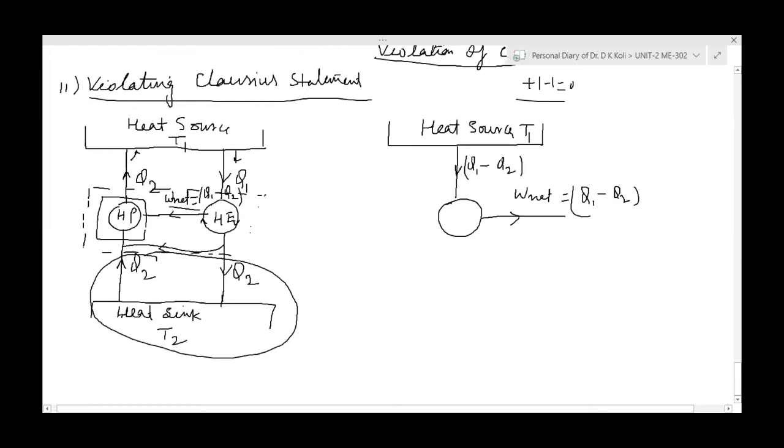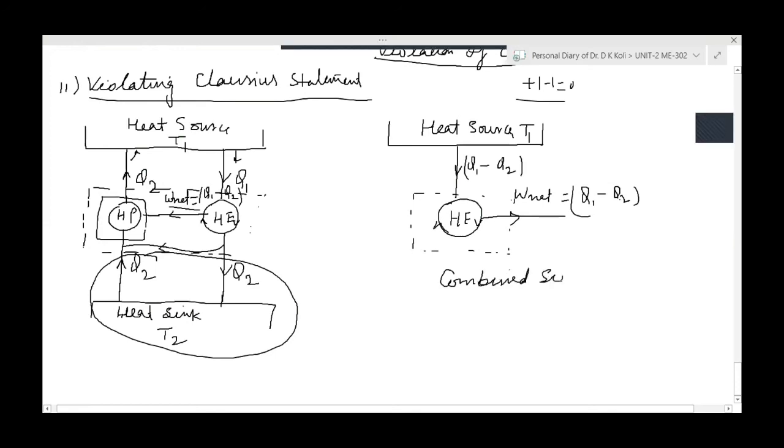This is working as a heat engine, because the heat engine is producing the work. This is the combined system. Tell me, please, what is the meaning of this? Now you have to answer. What is happening here?